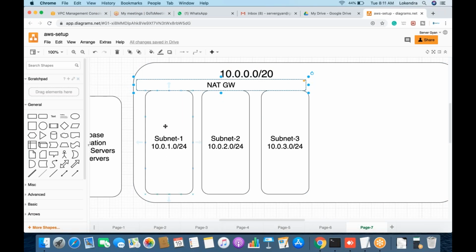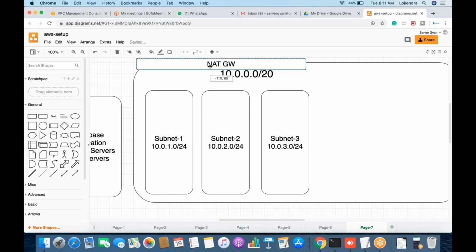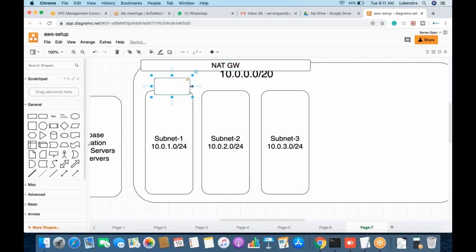For example, if we need to install some packages here, or upgrade some packages, or there is some vulnerability which we need to fix, then for fixing that we need internet access. So only at the time of requirement we need to enable NAT gateway on the top of it. Fine. So you have a route table here, and these three subnets are associated with a single route table.